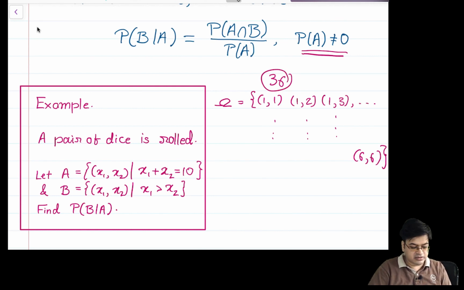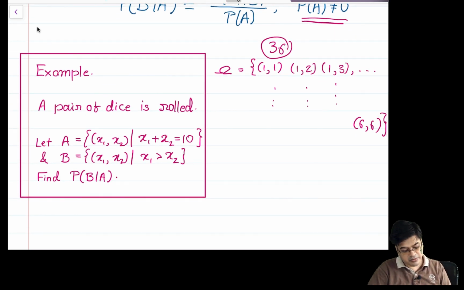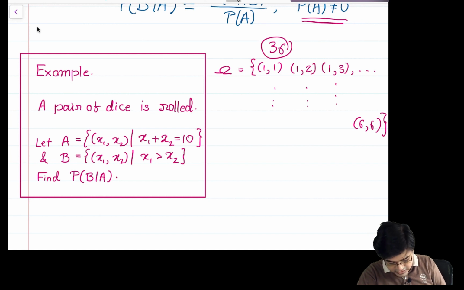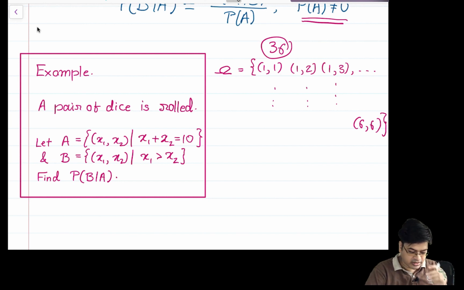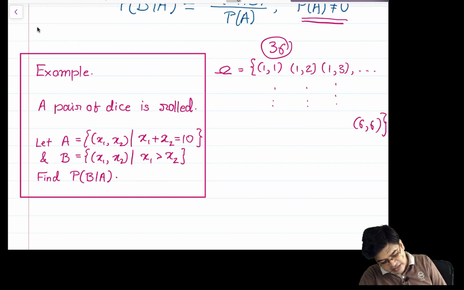Now you are asked to find a probability such that A is the event that x1 plus x2 is equal to 10. So essentially I want to take out all the elements such that x1 plus x2 is equal to 10. So let us list all the elements where x1 plus x2 is 10.